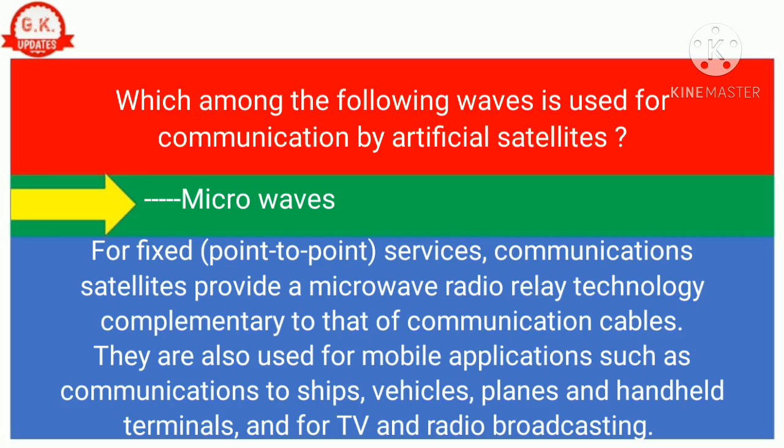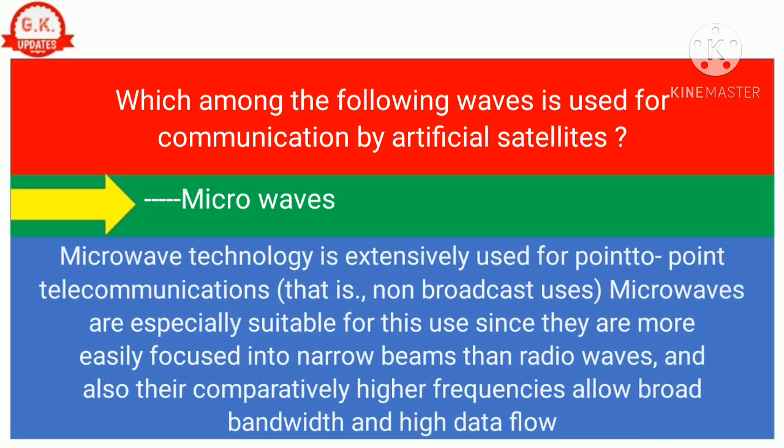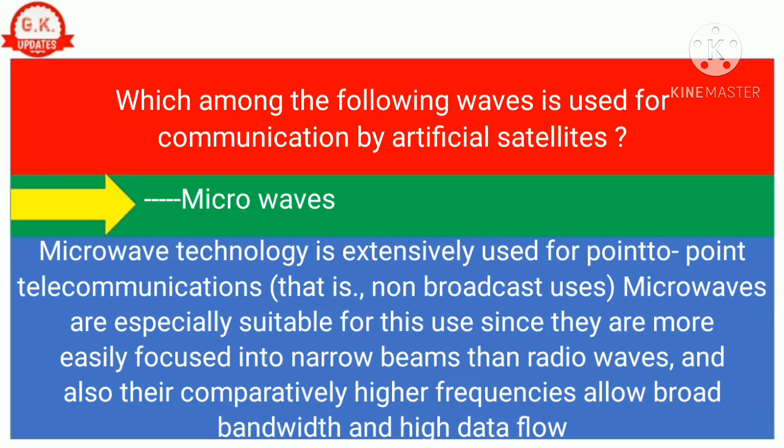communication cables. They are also used for mobile applications such as communications to ships, vehicles, planes and handheld terminals, and for TV and radio broadcasting. Microwave technology is extensively used for point-to-point telecommunications, that is, non-broadcast uses. Microwaves are especially suitable for this use since they are more easily focused into narrow beams than radio waves, and also their comparatively higher frequencies allow broad bandwidth and high data flow.